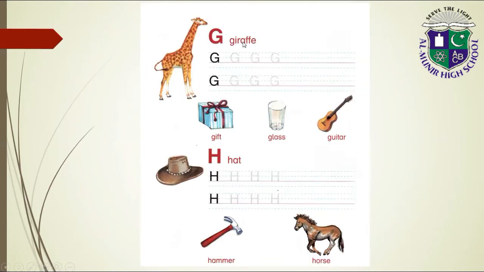G giraffe, G gift, G glass, G guitar. H for hat, H for hammer, H for horse.